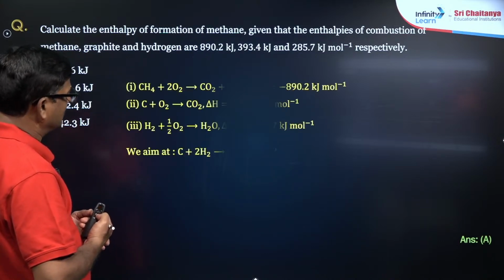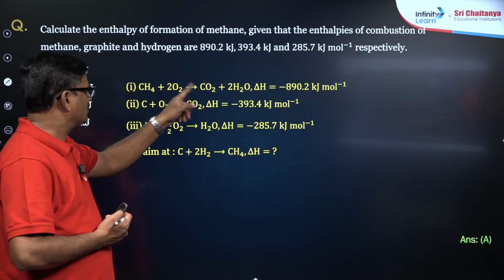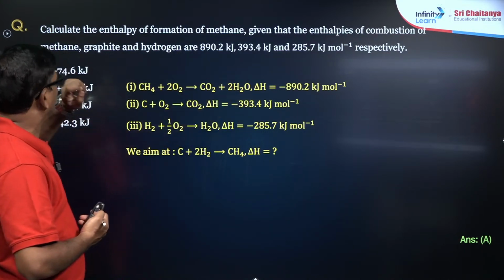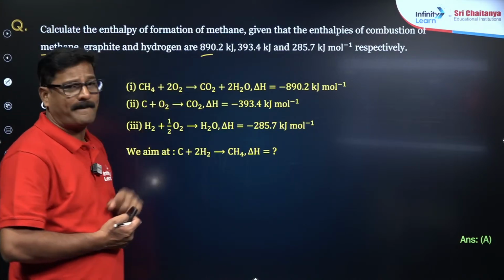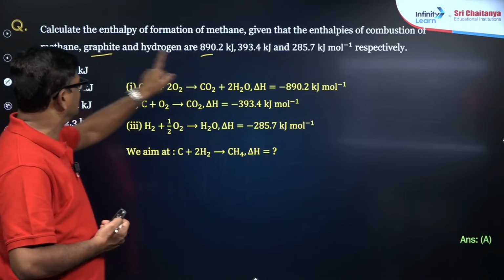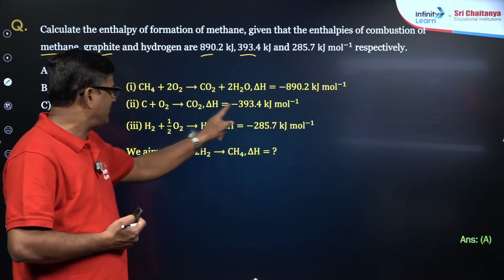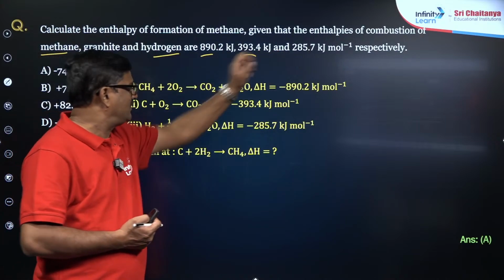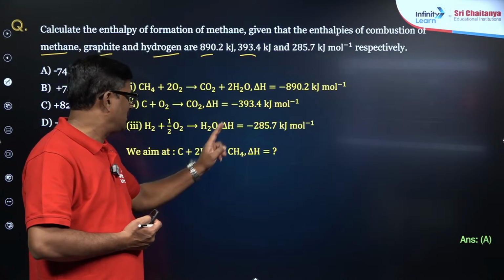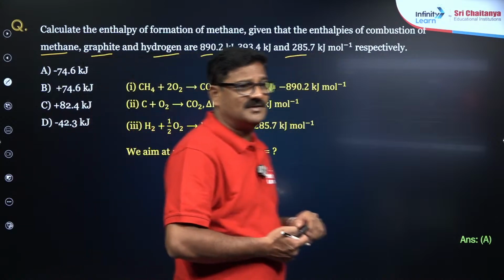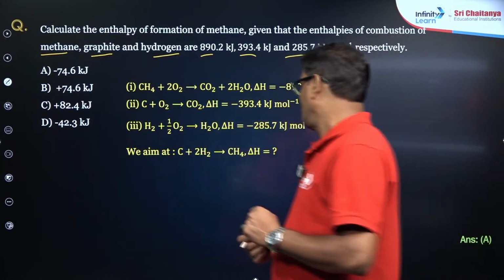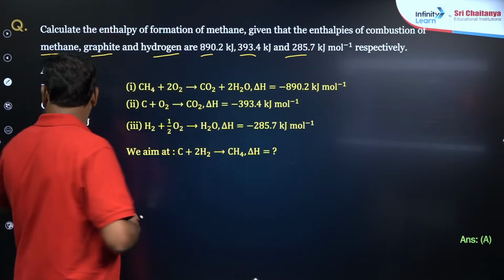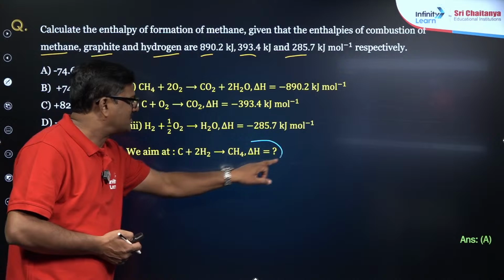Okay, so we can say that methane, O2, CO2 and H2O, combustion of methane, that is 890. So combustion of methane is 890 and combustion of graphite is 393. Combustion of hydrogen is 285 is given. Understand? Now what we aim to get? Carbon in the graphite plus 2H2 gives rise to methane. We have to calculate what is delta H.